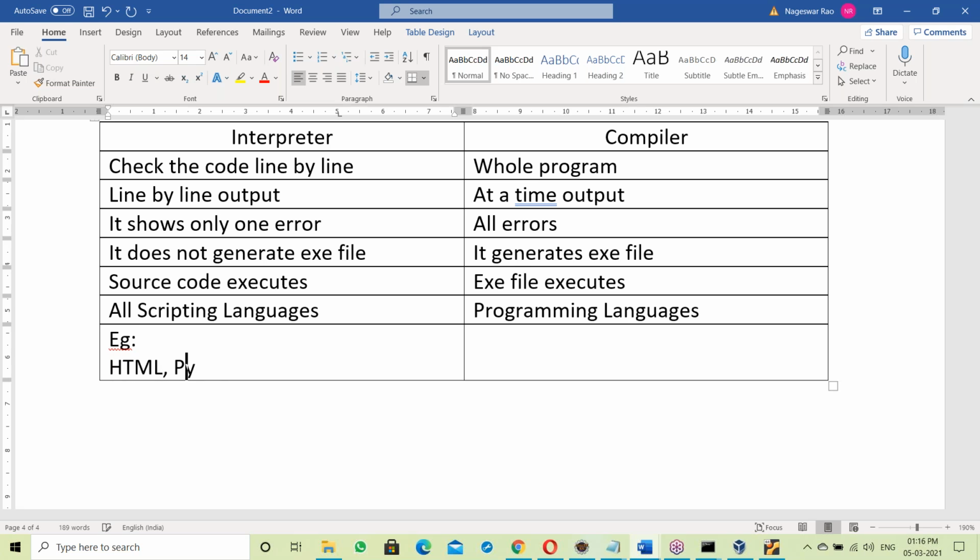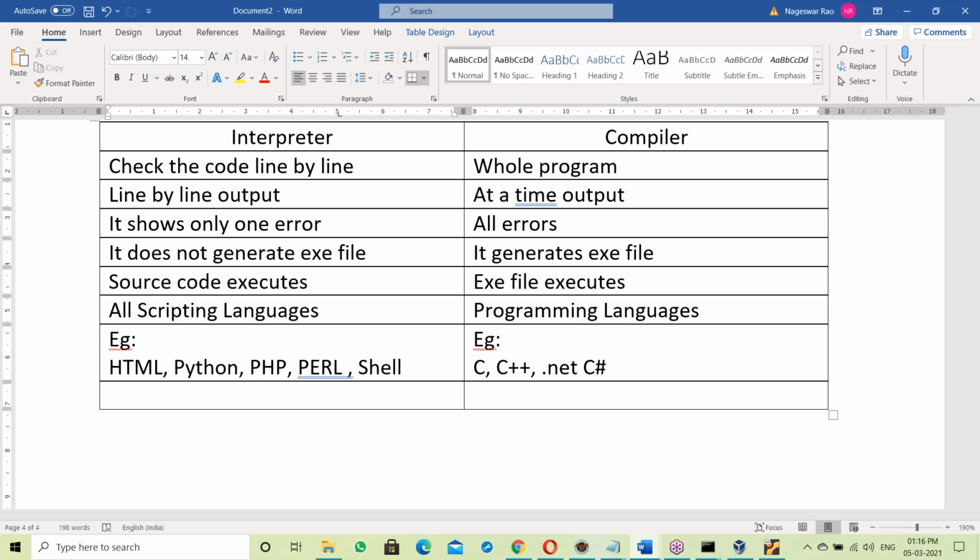Yes, interpreter based language examples. HTML is an interpreter based language. Python, yes, it's interpreter based. HTML, Python, next PHP, next Perl scripting, next Linux shell scripting: these are interpreter based languages. Compiler based examples: C, C++, next .NET, C#. Okay, yes. What is Java? Is it interpreter based or compiler based? We'll see next. Java depends on both interpreter as well as compiler. That topic we'll discuss tomorrow. Okay.